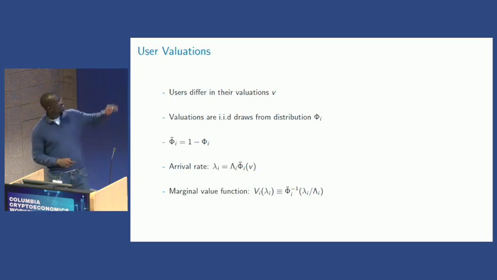From this distribution, we're going to have the arrival rate lambda that depends on the distribution of valuations, and we can define the marginal value of the user who is marginally paying. So the marginal value is the user who will be marginally accepted given the arrival rate lambda I. This will be this marginal valuation V for execution of their transaction.